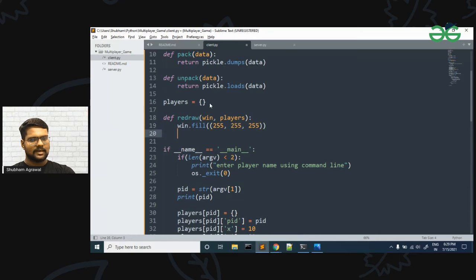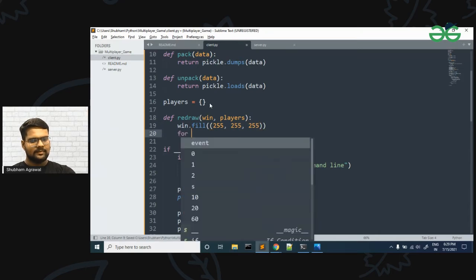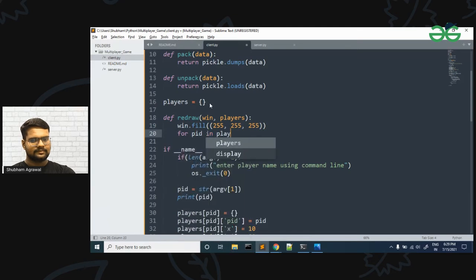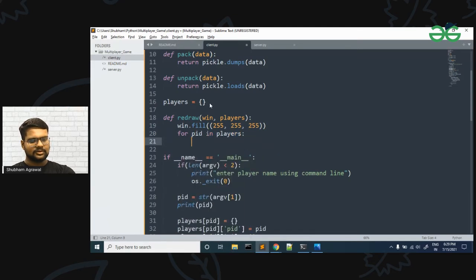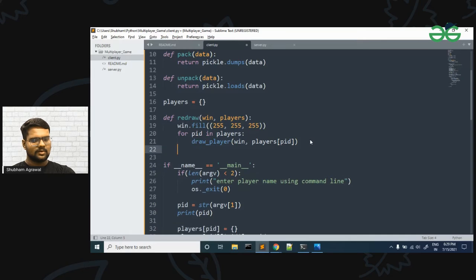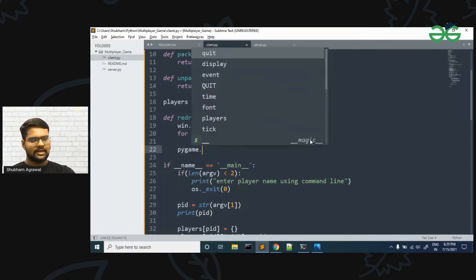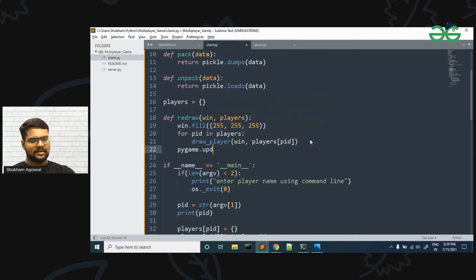After that, for each PID in players, we are going to draw the player. So let me make a draw player function, in which we will pass our window, and we will also pass players dot players, and in this we will pass PID. So it will be the data for the player with this PID. We are going to draw it, and after that we are going to do pygame dot update display.